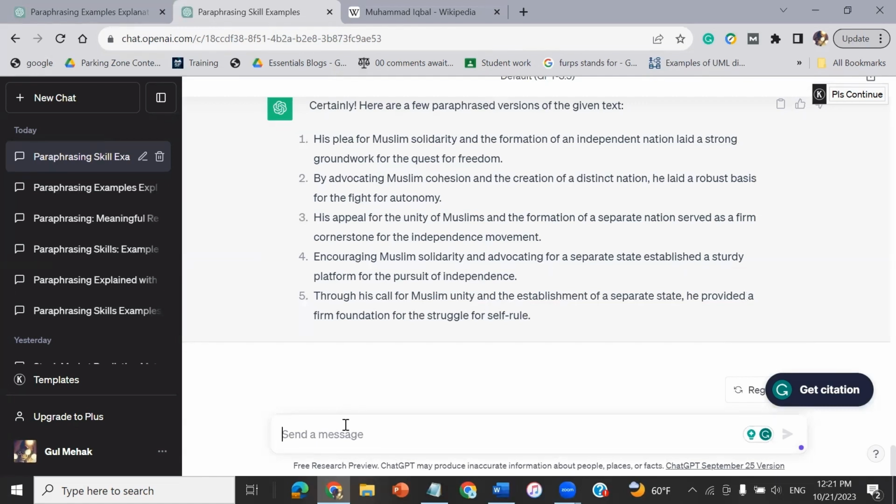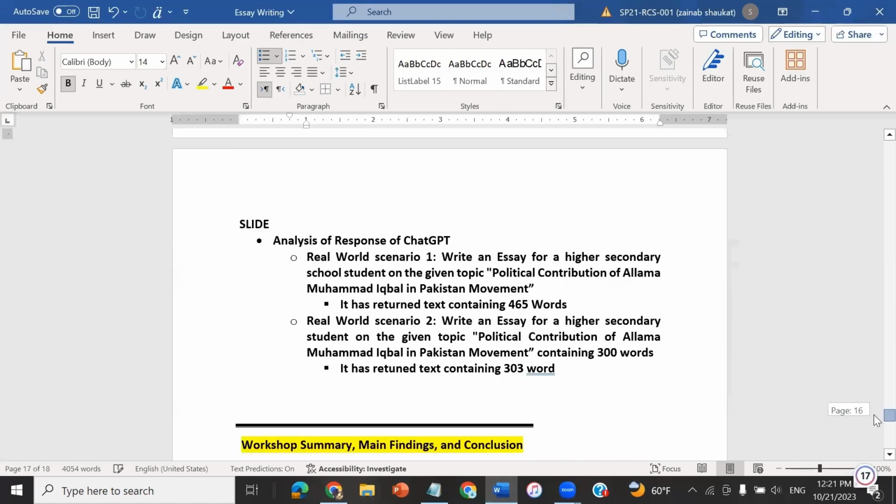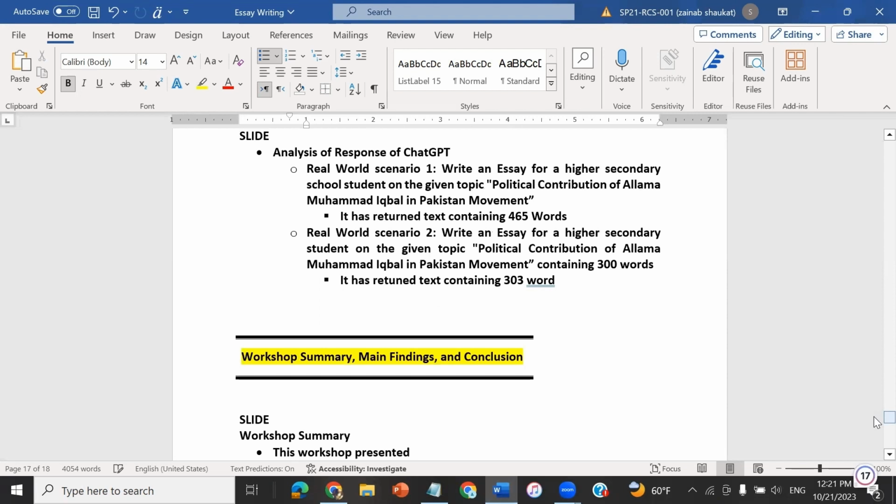It is increasing my range of vocabulary as well. So do not stop your learning because of these AI tools. Just take these AI tools as your support and enhance your learning. So this is it from today's workshop on writing an essay using ChatGPT.